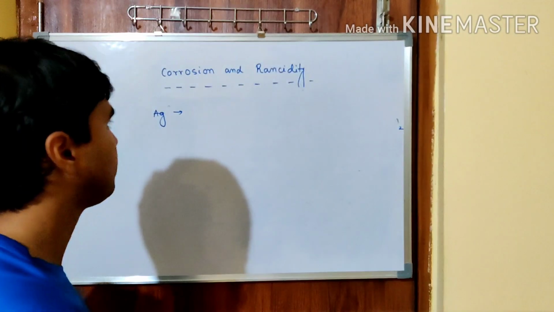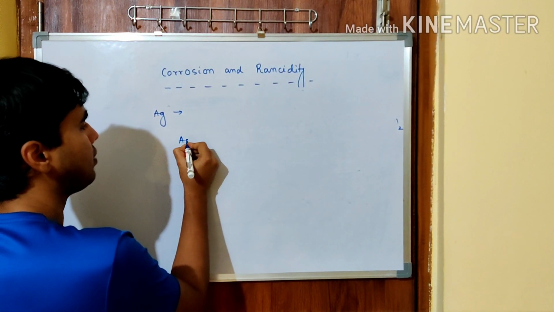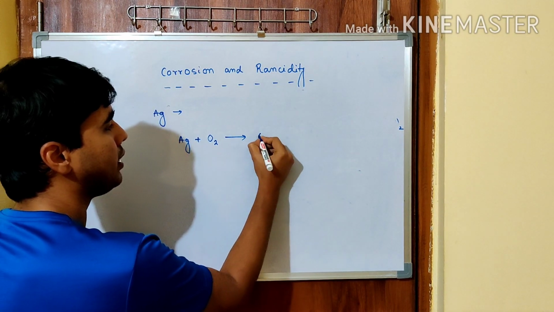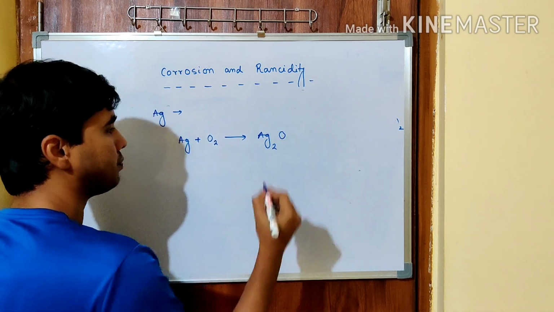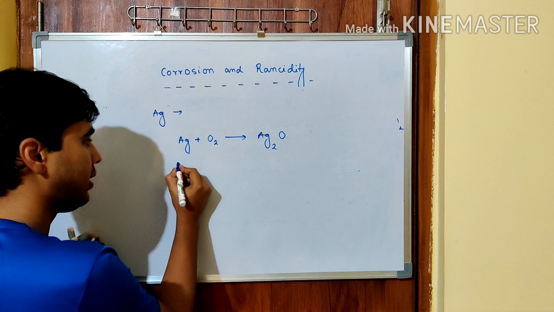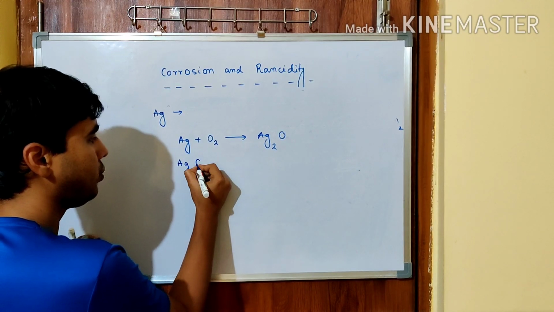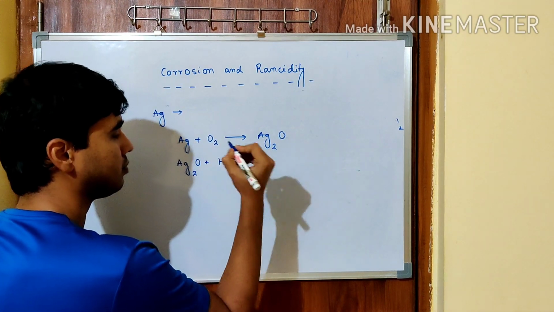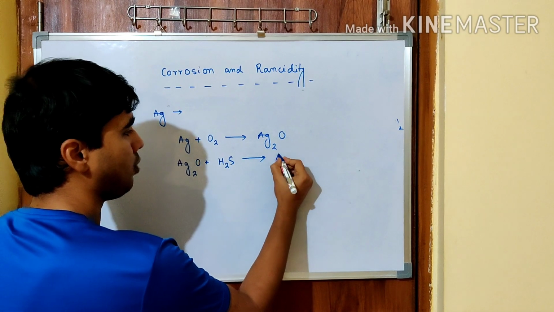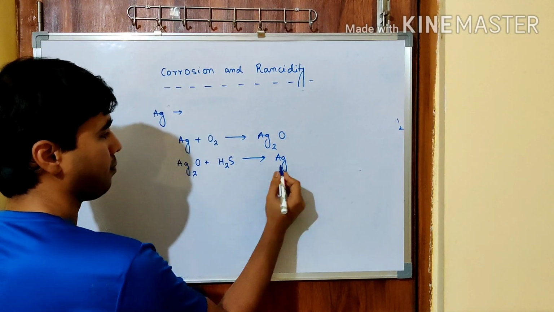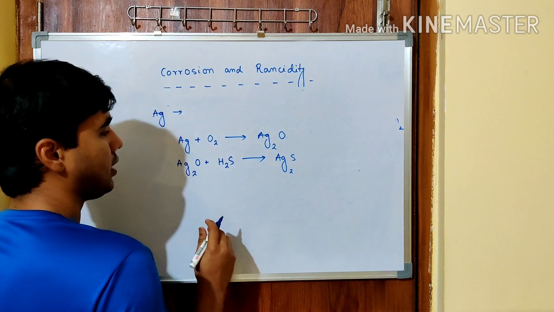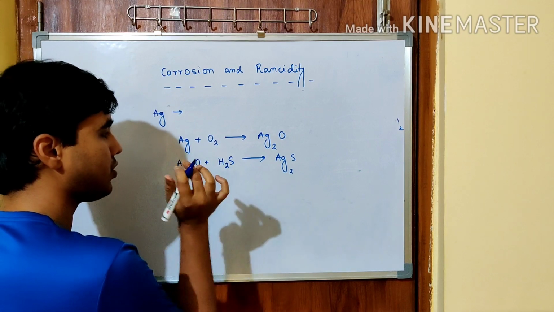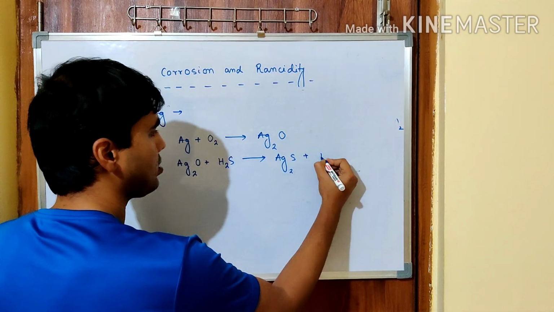The reason is that silver, when it comes in contact with oxygen, can form Ag2O. And Ag2O, when it comes in contact with H2S, which is present in air, of course, reacts to form Ag2S plus H2O.